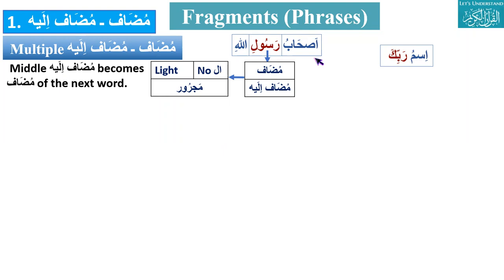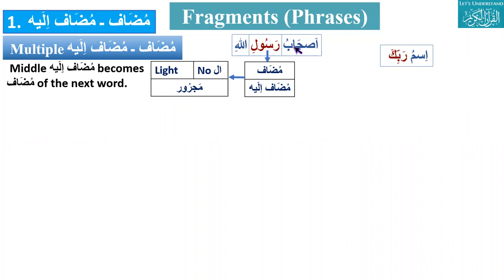The best example here is ashabur rasulillahi. The meaning of this will be companions of Rasul sallallahu alaihi wasallam, messenger of Allah. Let's say companion of messenger of Allah. So let's say we have multiple mudaf here. Let us think over the first part.